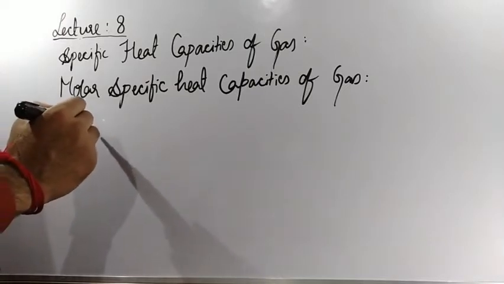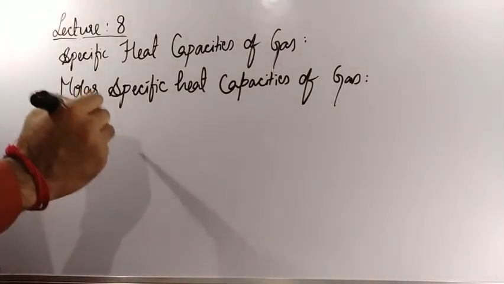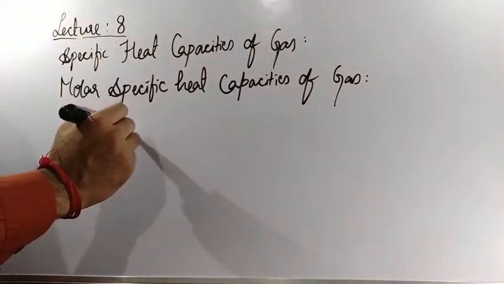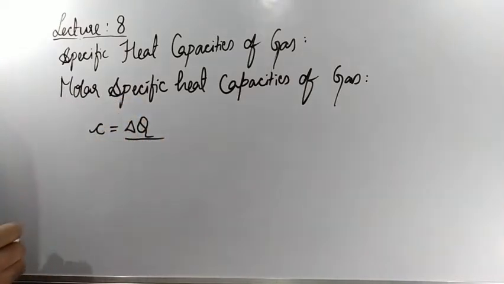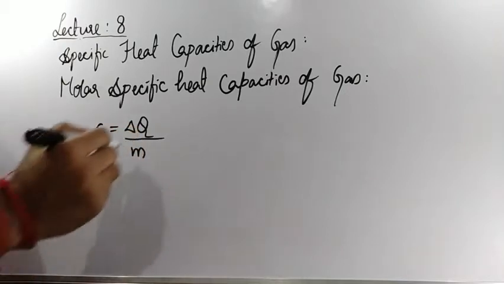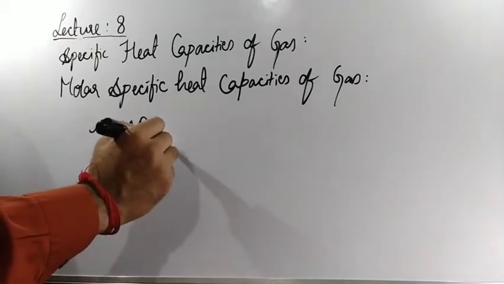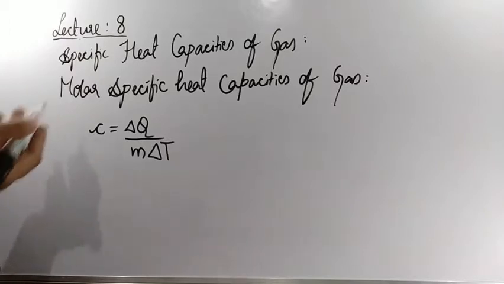Specific heat capacity of a gas is denoted as small c, defined as the amount of heat required to raise the temperature of unit kg of substance, unit mass of substance, through unit degree change in temperature. Clear? This we had discussed. And SI unit, dimensional formula, all those things we had discussed.